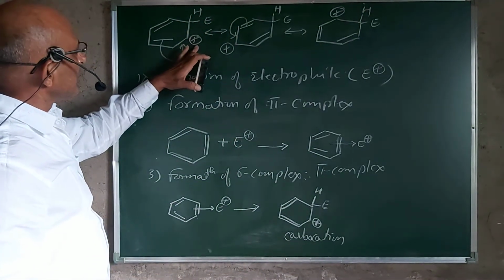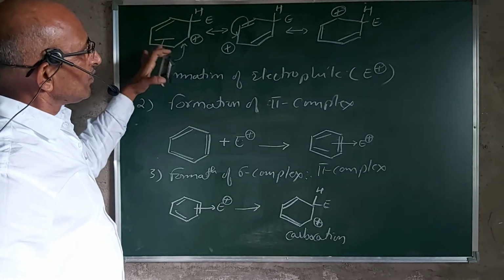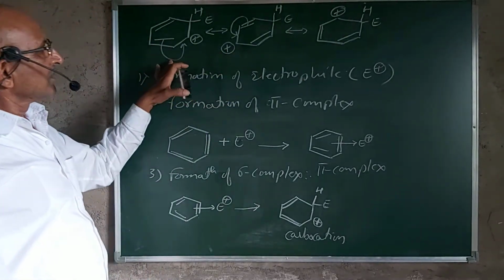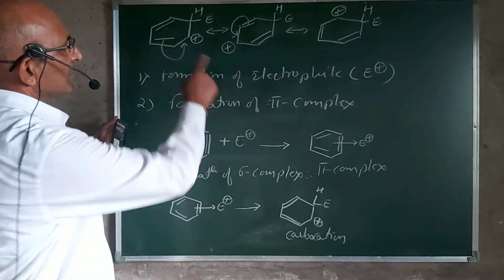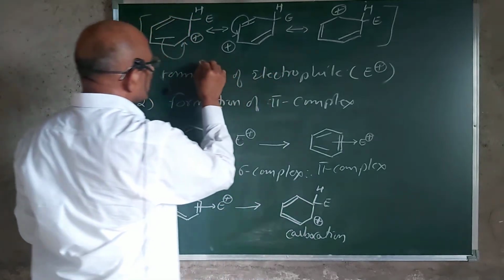If you see here, from this place it comes here, from here it comes here, meaning it goes to alternate carbon atoms. And this structure and this structure are mostly the same, all these structures are the same. When we draw a double headed arrow, we indicate this is the stabilization of the carbocation.